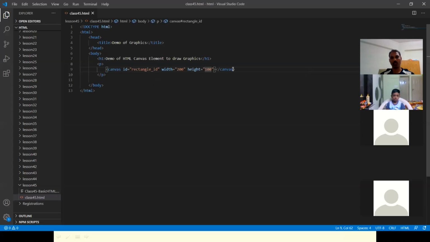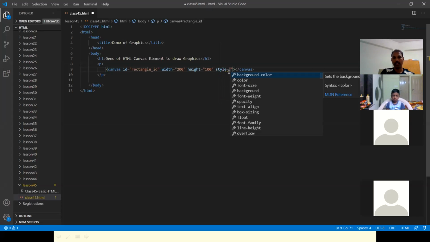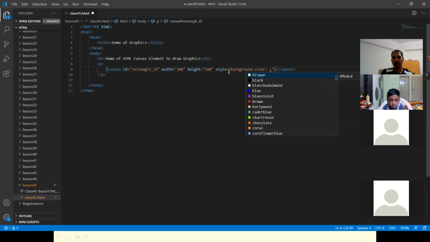Exactly. So usually we specify the style here: background color, just light colors only.